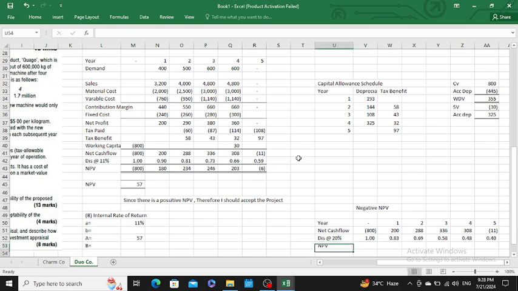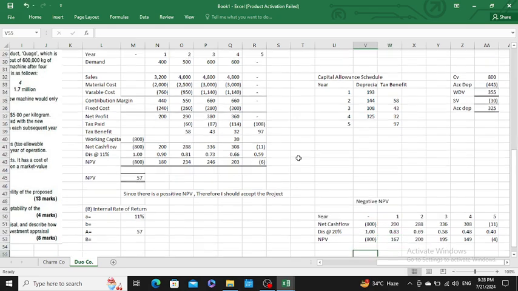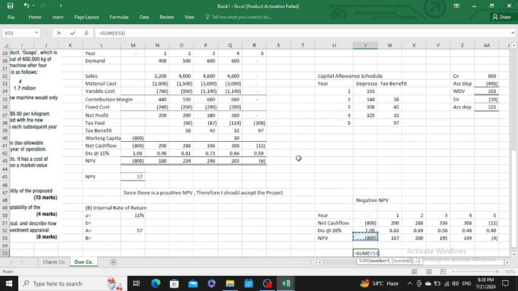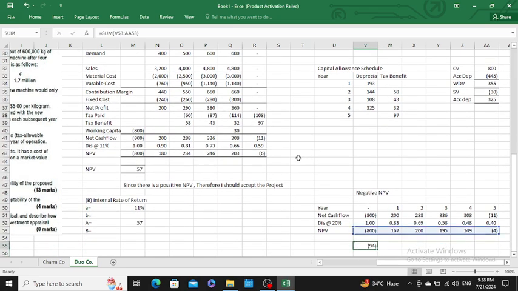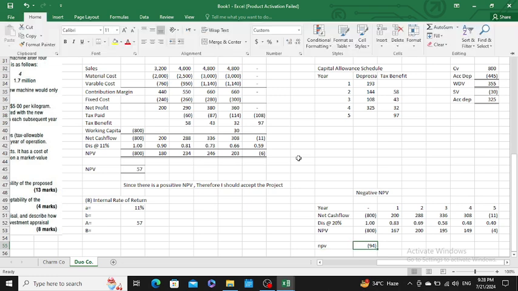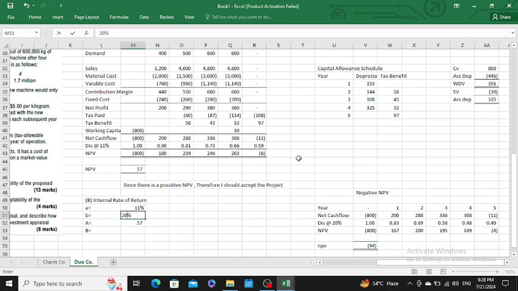Then I would like to calculate the net present value. Net present value is calculated by multiplying the discount rate with the net cash flows, which is negative 800 for the first, and similarly I would copy all these figures in each of the following years. Then I would calculate that, and I am getting a negative NPV of minus 94 at 20%.